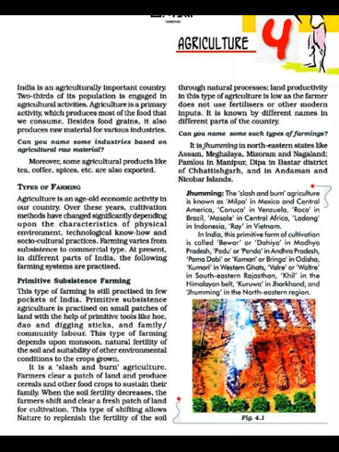And we have commercial and subsistence agriculture. Commercial agriculture is the farming in which the farmer grows the crop with the aim of selling it in the market. And subsistence agriculture is the agriculture which the farmer undertakes for his own consumption, for the consumption of his family members.